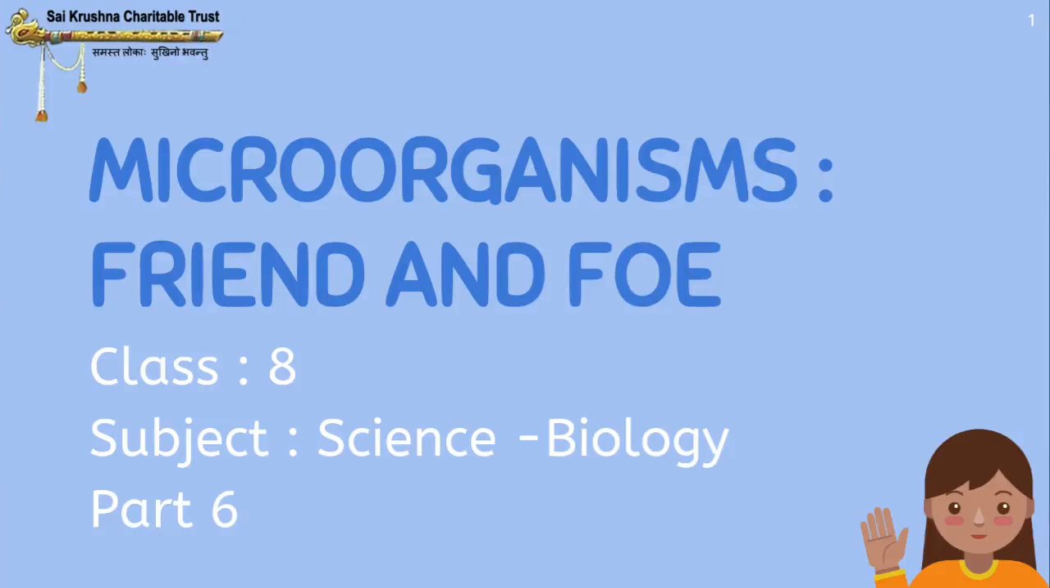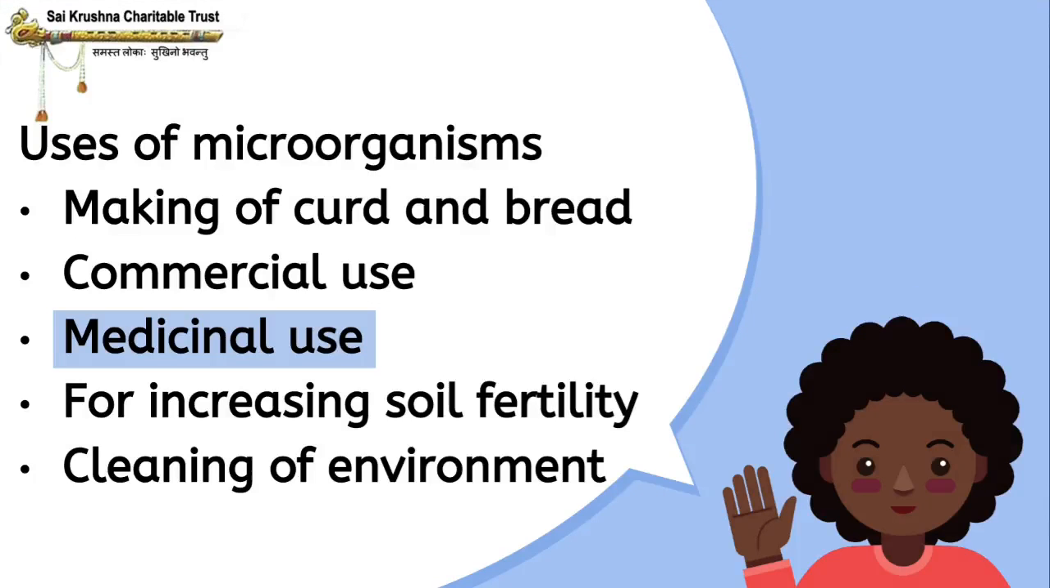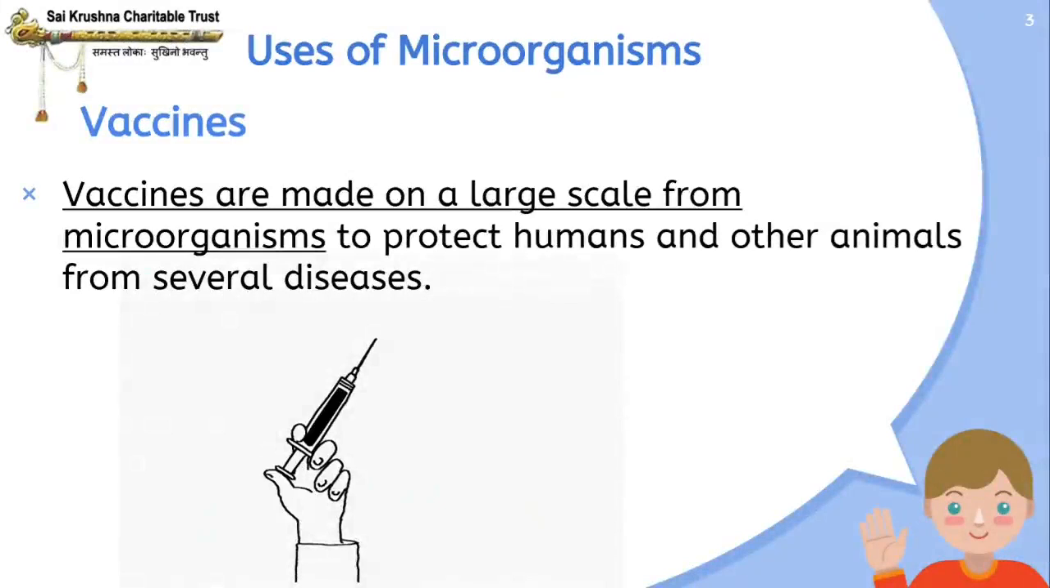Students, in the previous video, we have learned about the medicinal uses of microorganisms. We learned that microorganisms are used to produce antibiotics, like streptomycin, tetracycline, and erythromycin. In this video, we are going to learn about vaccines. So note down the points in your book, students.